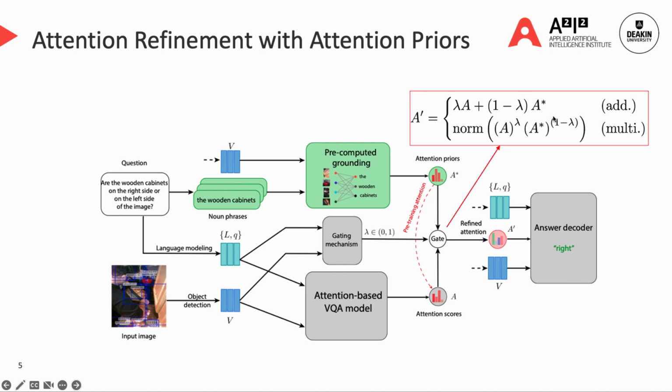We have observed that the additive form is more helpful with marginalized attention scores, while the multiplicative form is more helpful when dealing with the full matrix form of the linguistic-visual attentions.